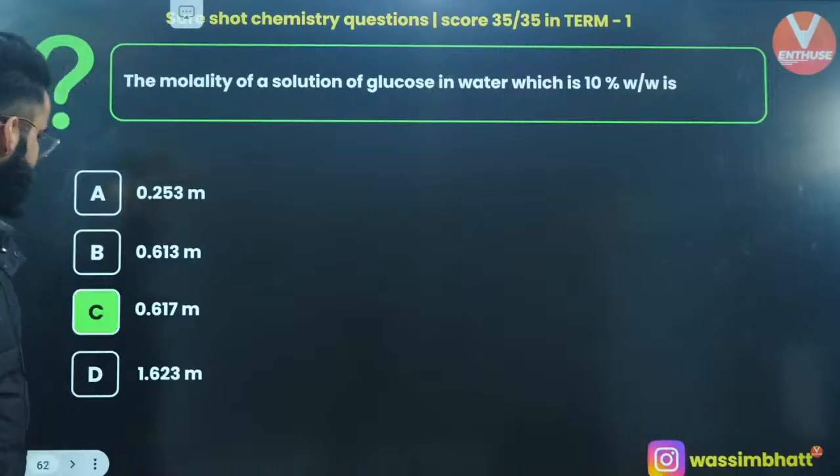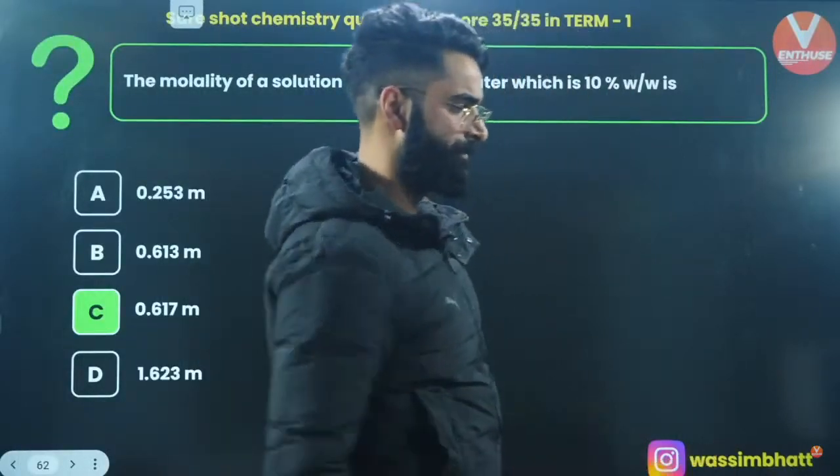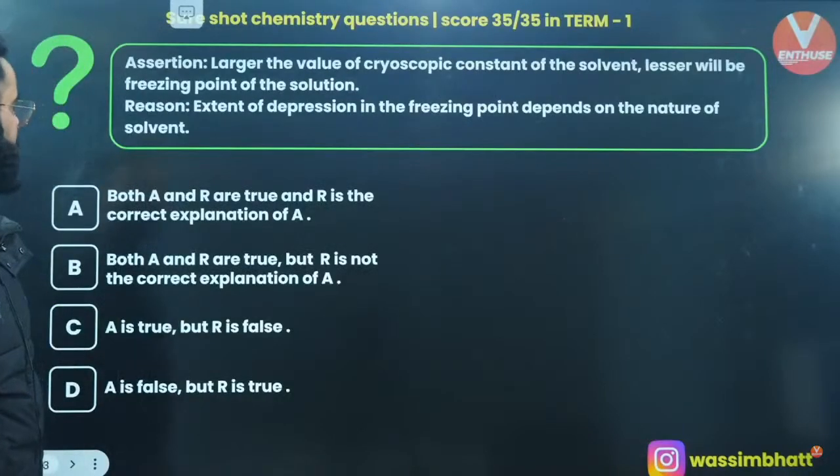Wonderful. So after solving this, you'll be getting the value exactly as 0.617, right? This is going to be the molality of the solution. Absolutely. Moving on to one more question.